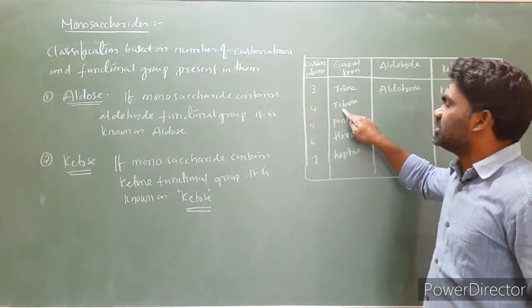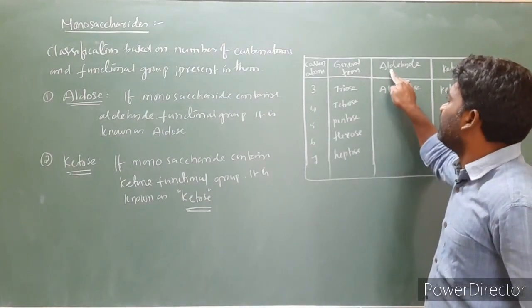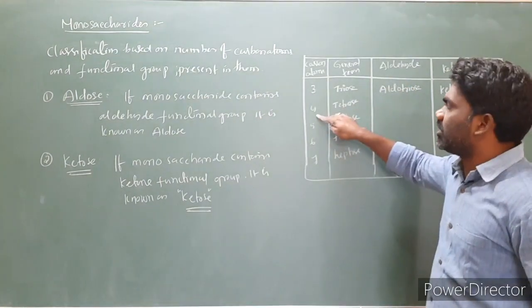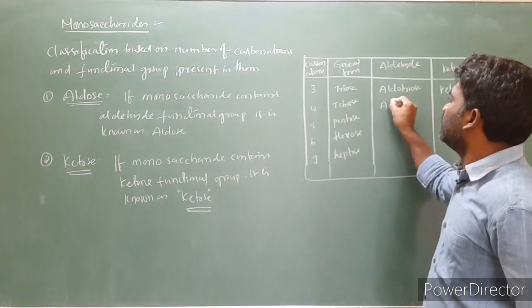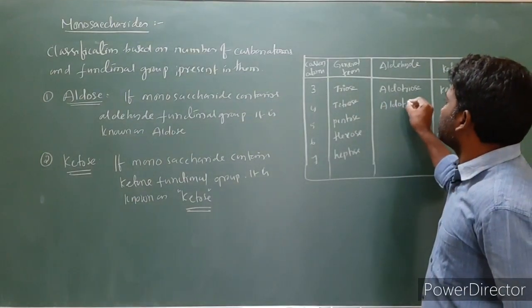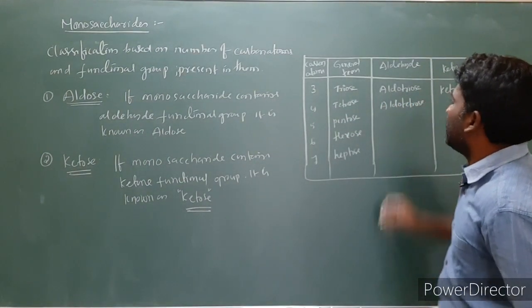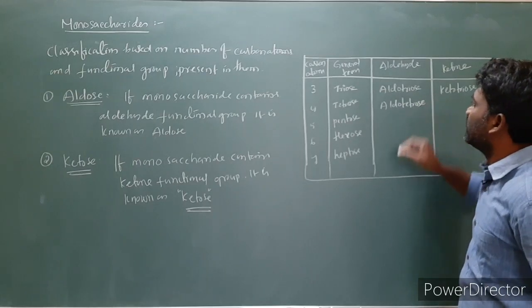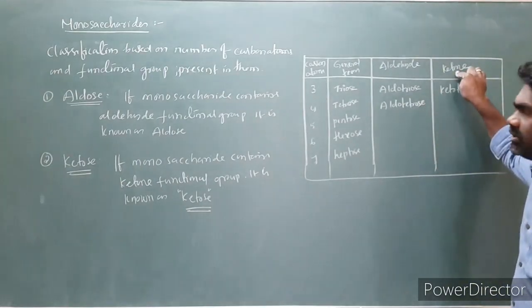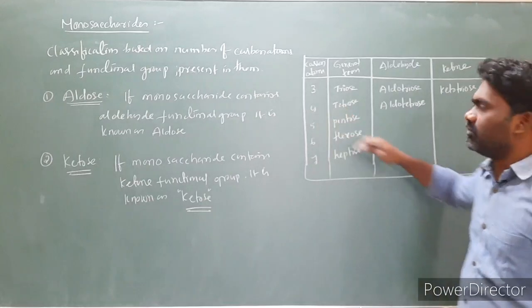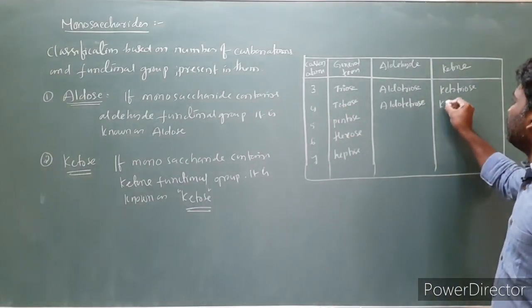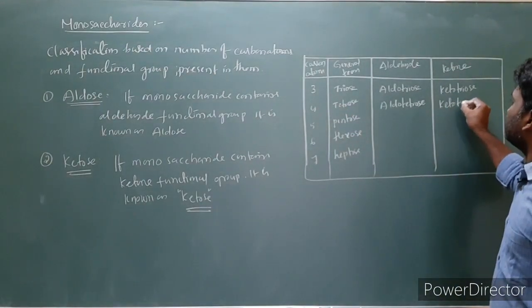If the number of carbons is 4 and the functional group is aldehyde, we call it aldotetrose. If the functional group is ketone and the number of carbons is 4, then we call it ketotetrose.